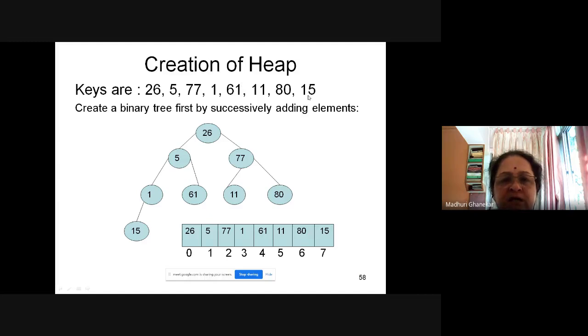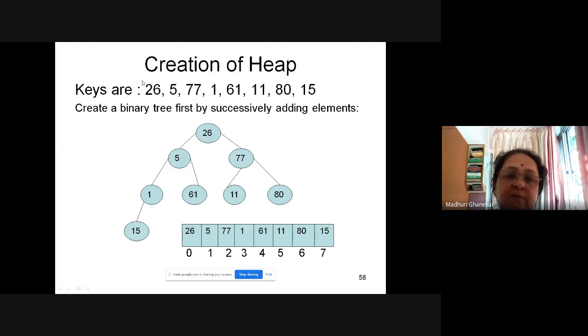Suppose that is the list of numbers. You can consider any numbers, but for the sake of this example, I am considering 26, 5, 77, 1, 61, 11, 80, and 15.